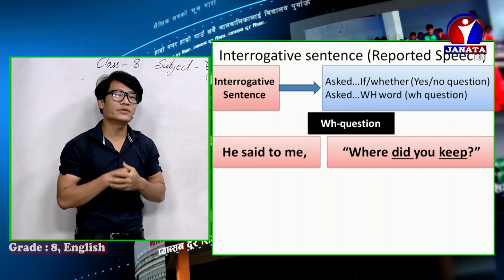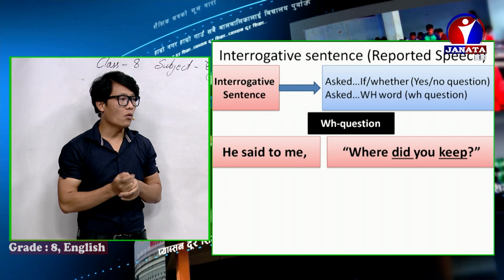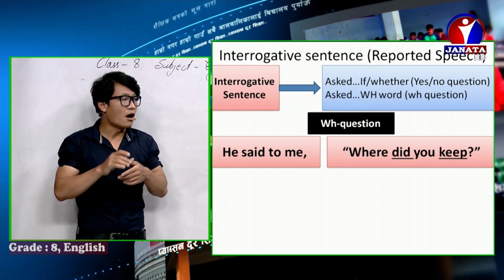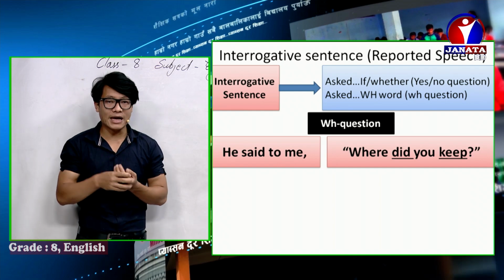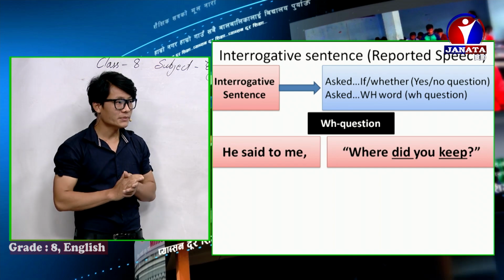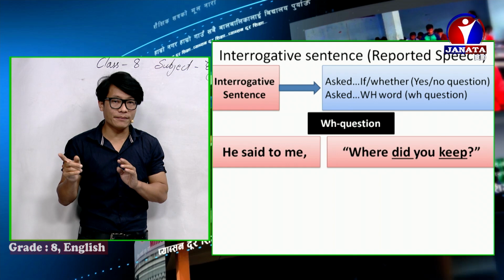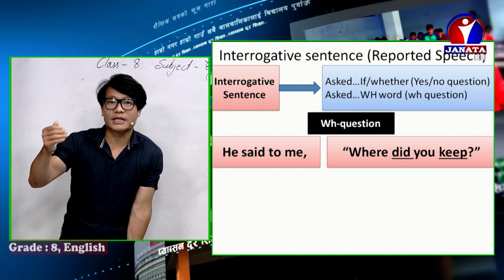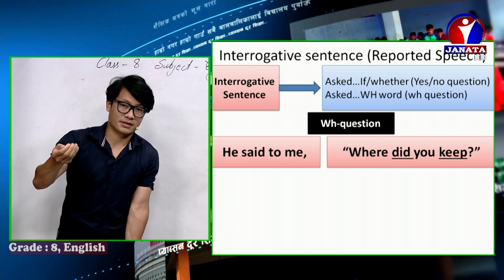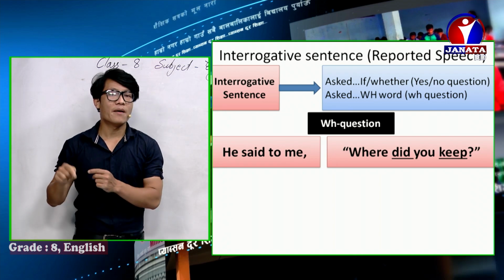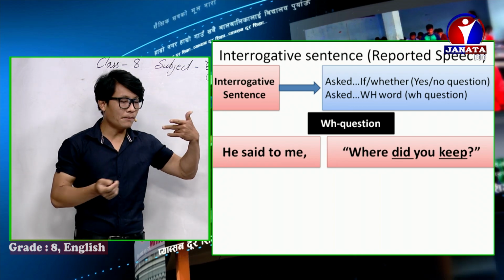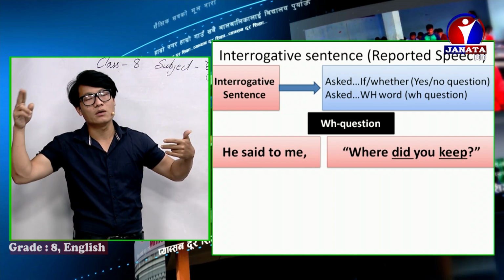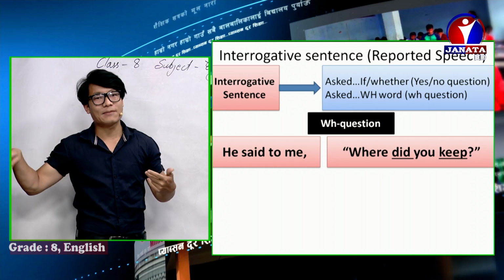So what is the subject? You is there. Where did you? And you should be changed according to the object of reporting. So there is a me, and you change into I. Did you keep? Did you keep means this is a simple past. Simple past should be changed into past perfect. Simple present changes into simple past, and simple past changes into past perfect. And past perfect, no change.